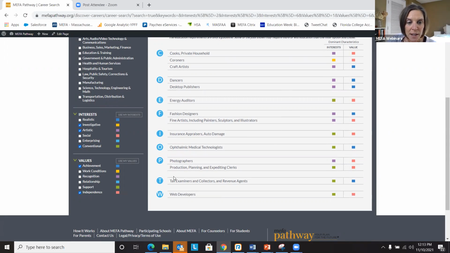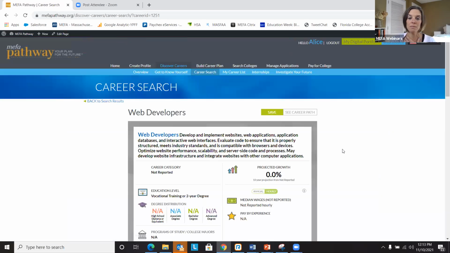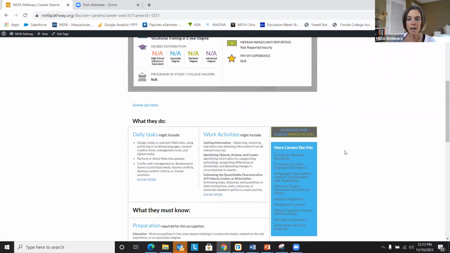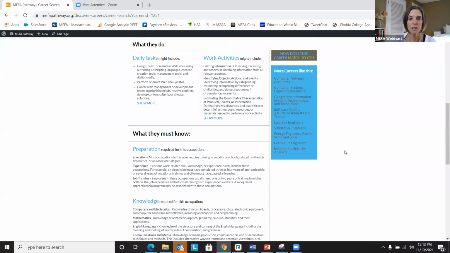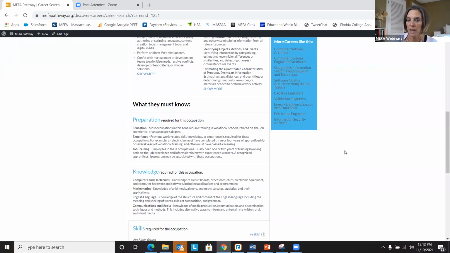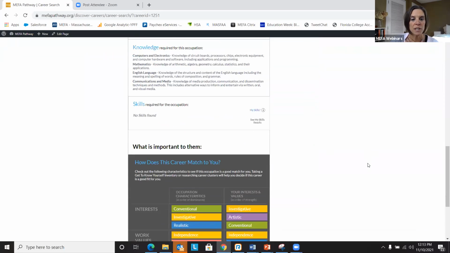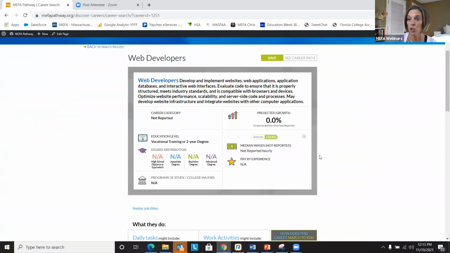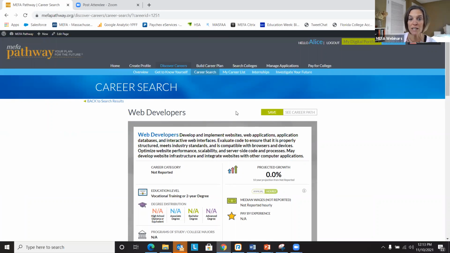So let's check out web developer. Again, you can see web developer, you can see the summary, and then a very detailed page here. And as we scroll down, you can see that the student can look at how does this career match to you. So based on their interests and values results, how does that match up to this particular career in the way of interests and work values? So again, the student can save this career to their career list if they'd like.